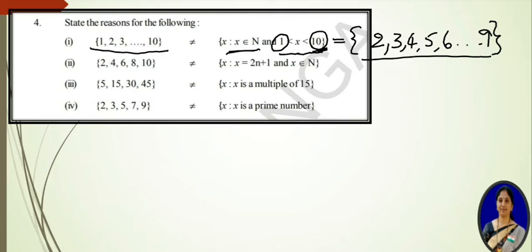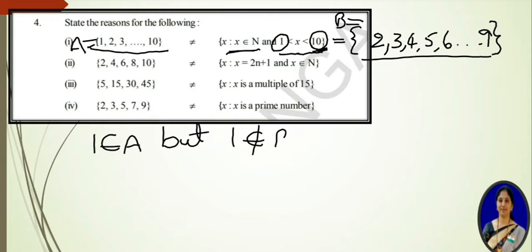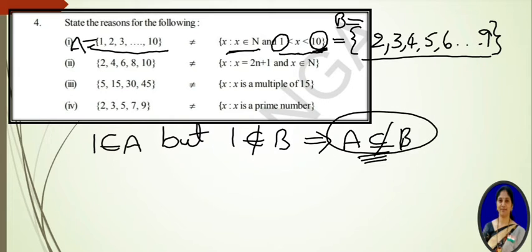Okay, why are they not equal? You have to give the explanation. So clearly we can say that one belongs to the left side set, but one is not there in the right side set. Or otherwise you can take this as A and this as B. So here clearly we can say that one belongs to A, but one does not belong to B. That means A is not a subset of B. Like this we have to give the explanation. When they are not subsets, they are not equal.